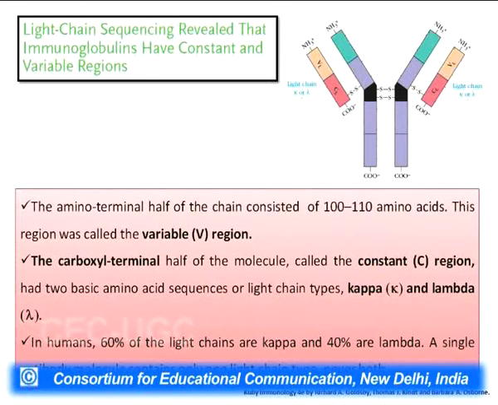The amino acid sequences were taken out, and the first sequencing was done for the light chain. The light chain sequencing resulted in finding the constant and the variable regions in these chains. In the light chain there was a variable region and a constant region, and in the constant region two basic amino acid sequences were found, called kappa and lambda sequences. In humans, 60% of the light chains are kappa, while 40% are lambda sequences.